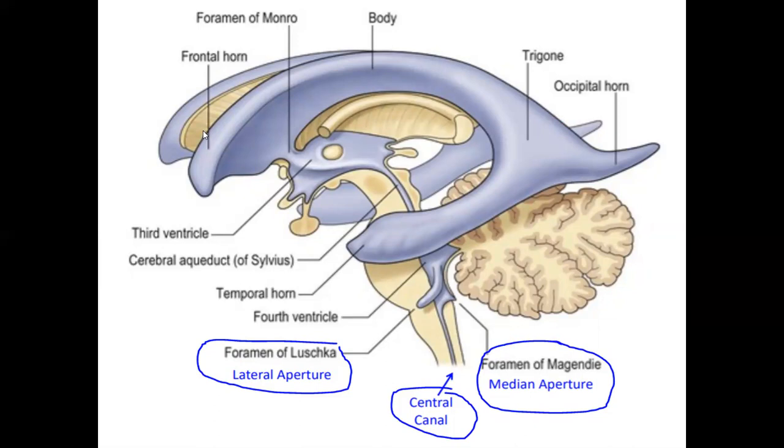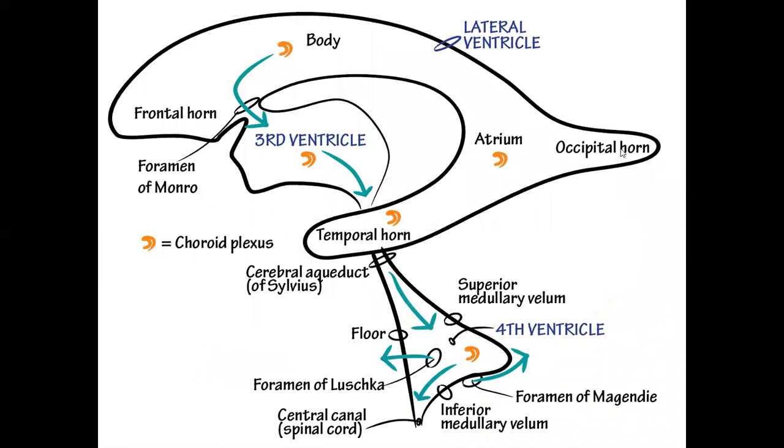If you see the lateral ventricle, it has a frontal horn, body, trigone, temporal horn, and occipital horn. The trigone is otherwise called the atrium. This is the third ventricle. These are the choroid plexuses, present in the lateral ventricles, third ventricle, and fourth ventricle.